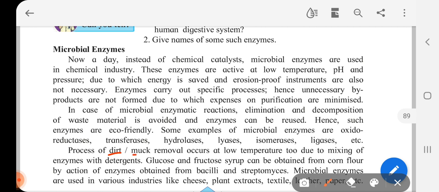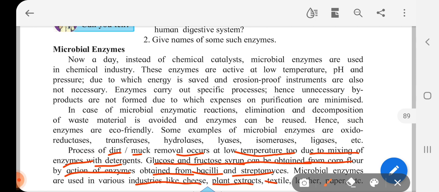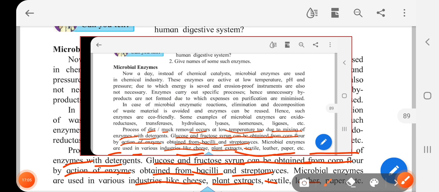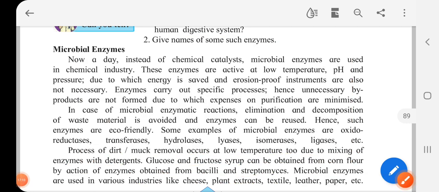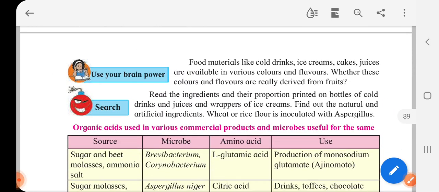Processes of dirt and stain removal occur at low temperature due to mixing of enzymes with detergents. Glucose and fructose syrups can be obtained from corn flour by the action of enzymes obtained from Bacillus and Streptomyces. Microbial enzymes are used in various industries like cheese, plant extract, textile, leather, paper, etc. Okay, so these are the importance of microbial enzymes.